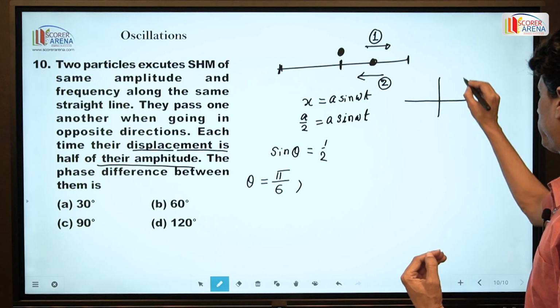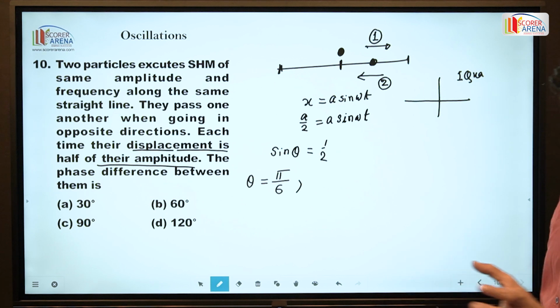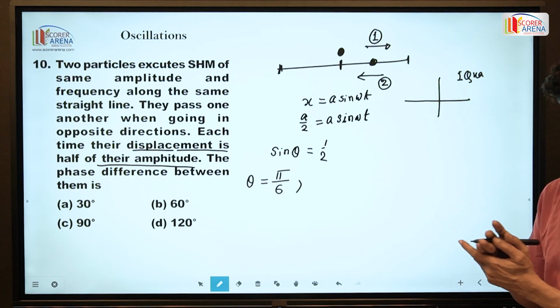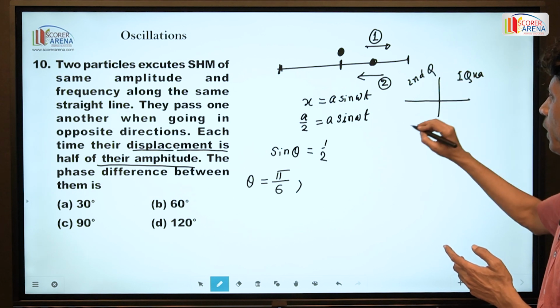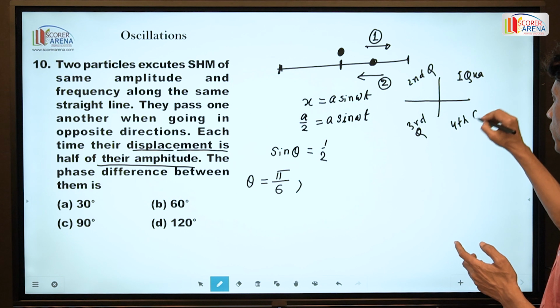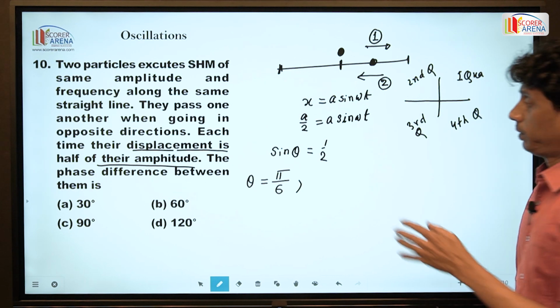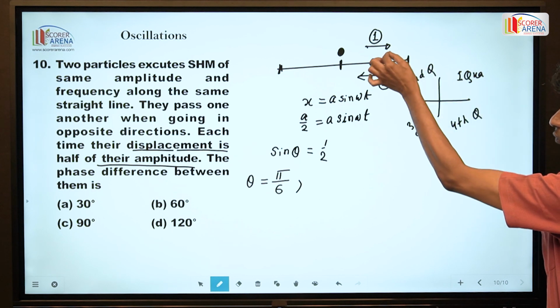If we compare with the first quadrant, second quadrant, third quadrant, fourth quadrant: pi by 6 is in the first quadrant, that is position 1.